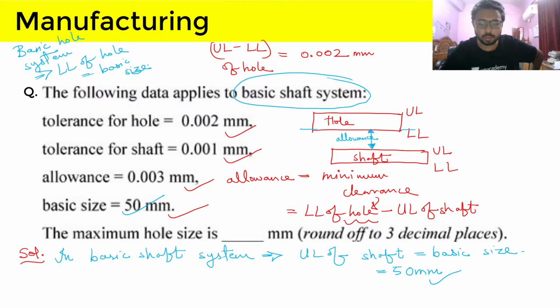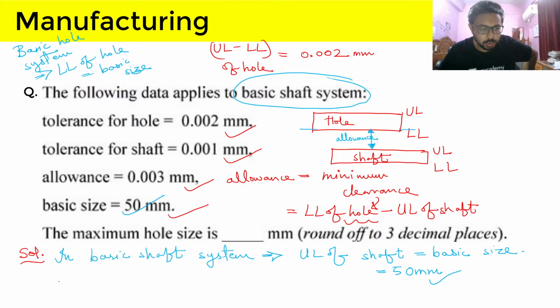So just remember these two important things, because when you do the question you will find that basic shaft system and basic hole system is asked a lot. So it is better to remember these things. And again you can see in this year's GATE exam only it has been asked that for a basic shaft system what will be the value of this hole size. So now we will continue our discussion.